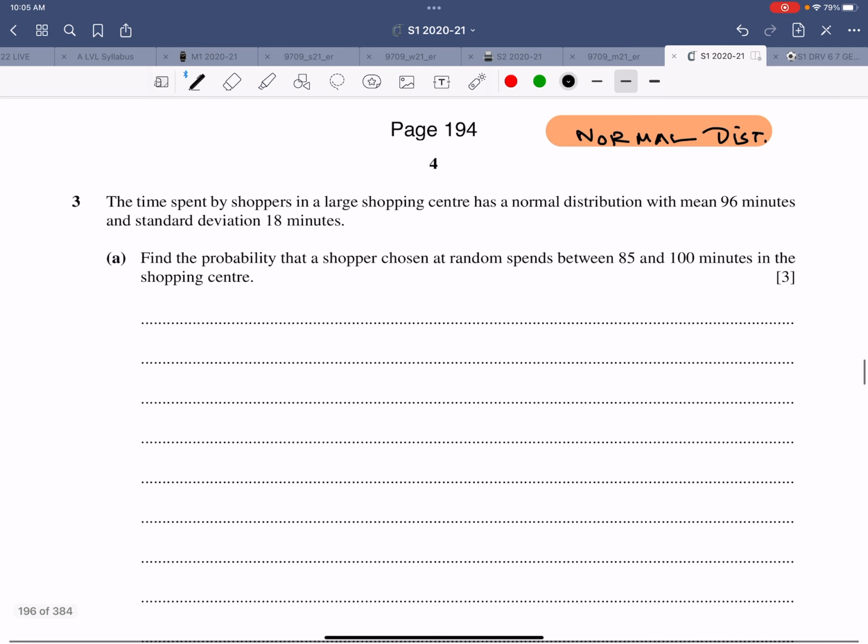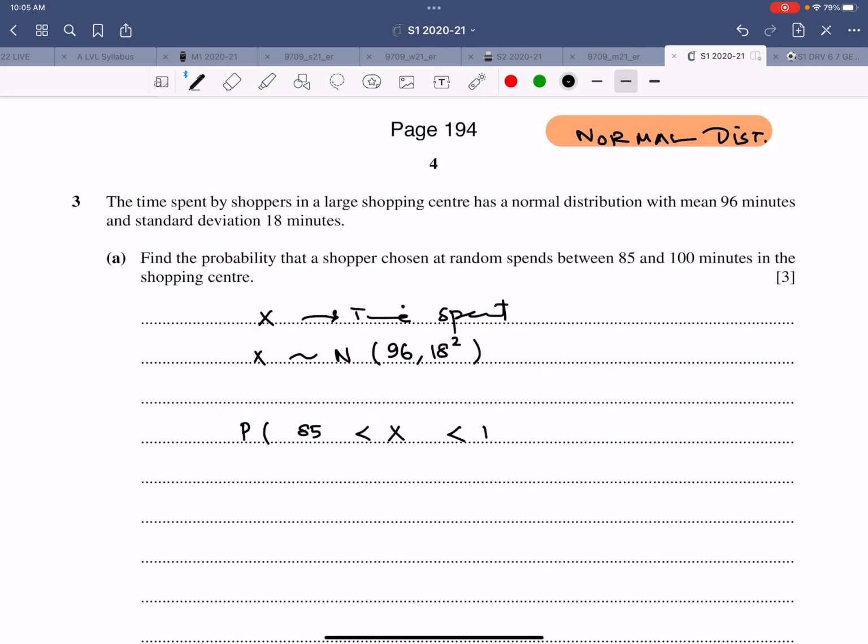So let X be the time spent in a shopping center. X follows a normal distribution N(96, 18 squared). Find the probability that a shopper chosen at random spends between 85 and 100 minutes in the shopping center. So probability X lies between 85 and 100.